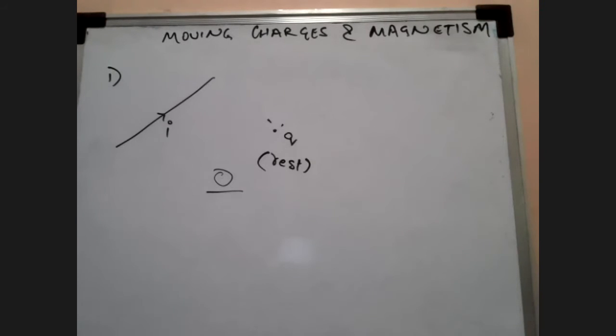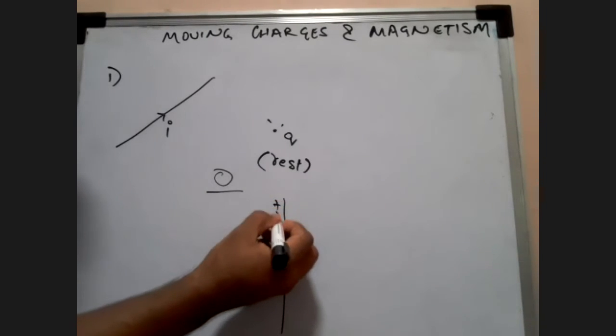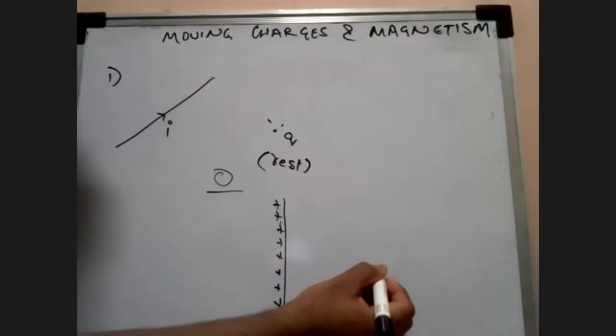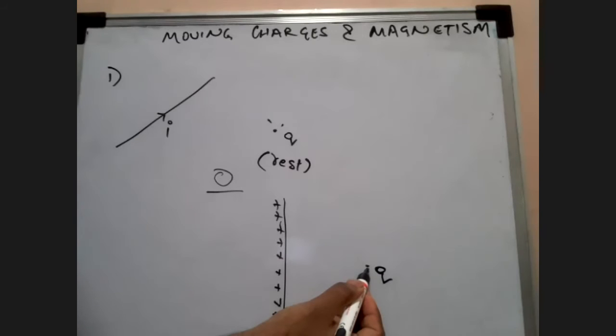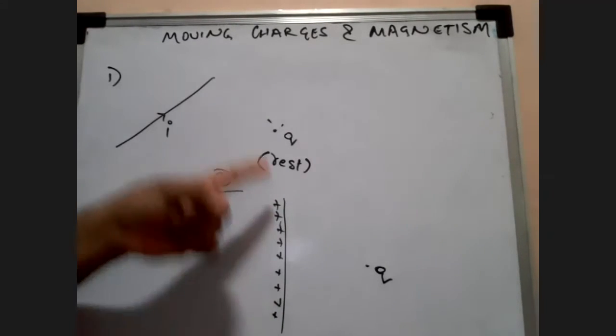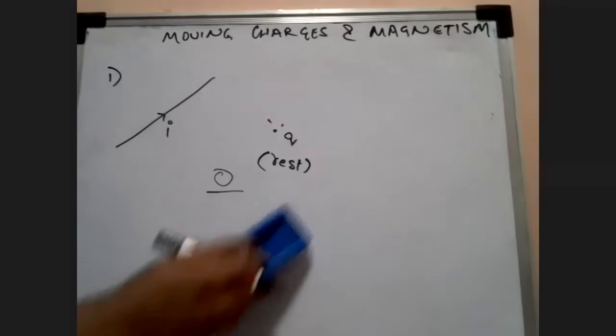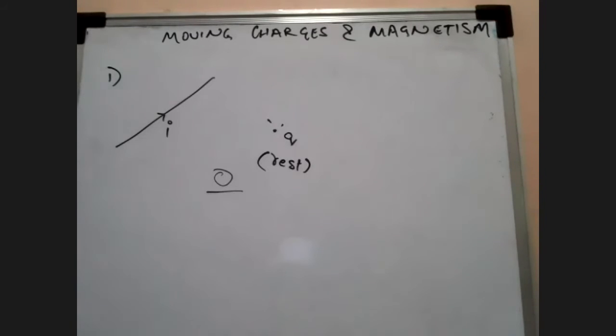It looks like something from our first chapter, maybe an infinite line of charge. But students, listen to me. This is not the case of an infinite line of charge with all positive charges on one side, and a charge over here, where I told you to find the electric field intensity at this point. No. That was a charged object. Is this current carrying conductor charged? What is your answer? Will there be any charge in this current carrying conductor?